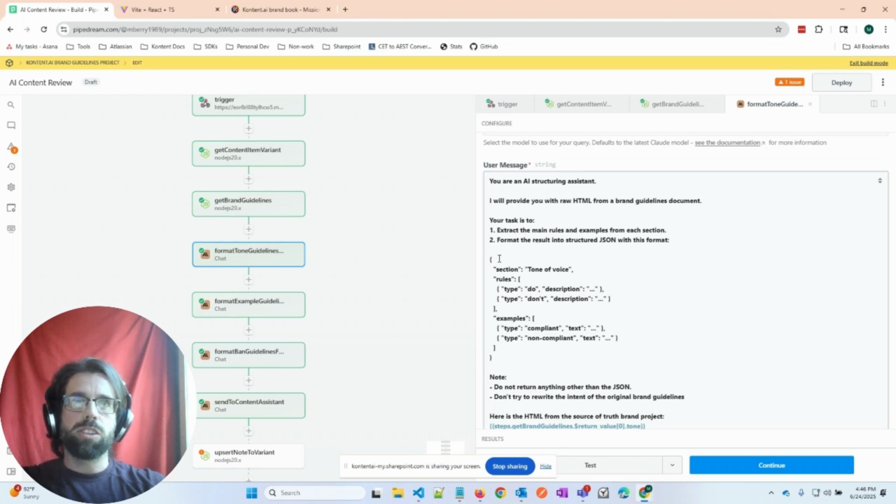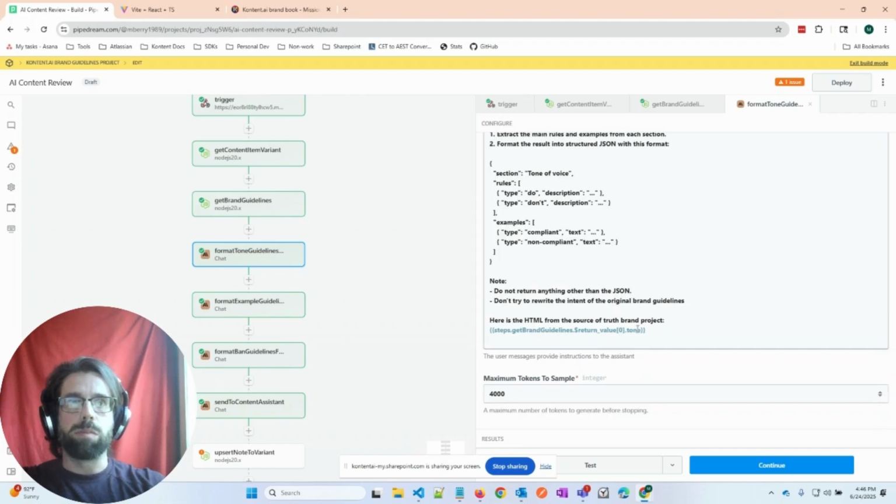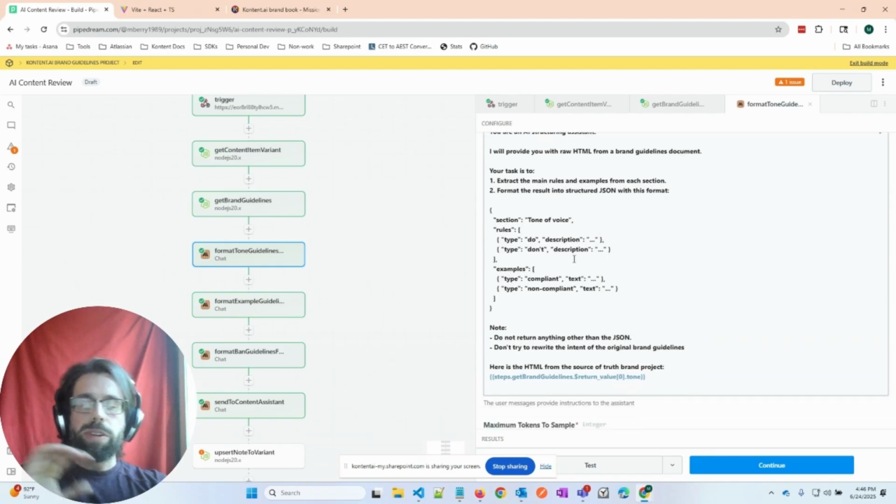So I essentially am taking that tone from the brand guidelines, the tone object, and I'm telling it to reformat it, do away with the HTML markup, and actually structure this in an easy to digest, easy to ingest JSON structure that will allow the AI to better analyze the contents and make better evaluations of the actual content that's coming from the blog post article.